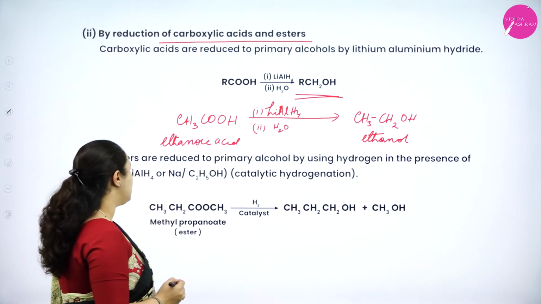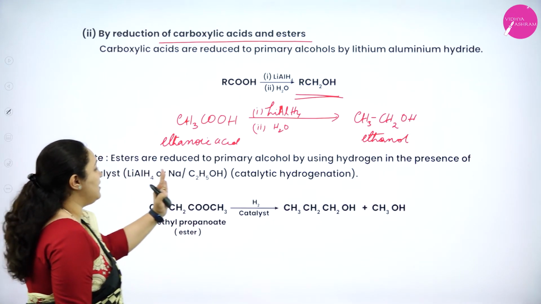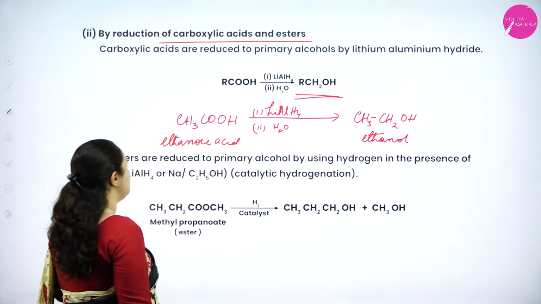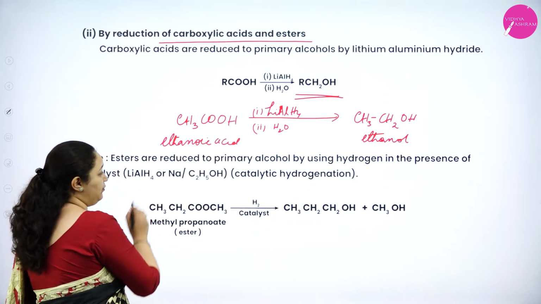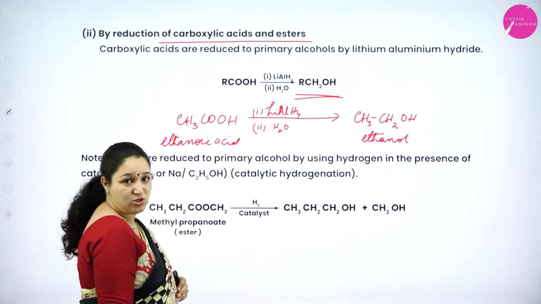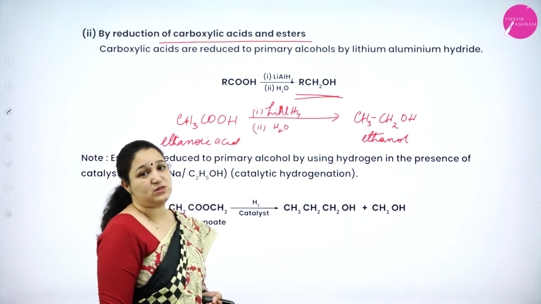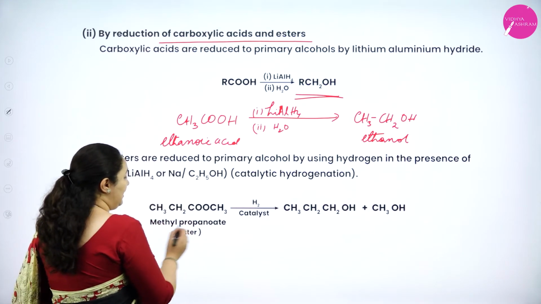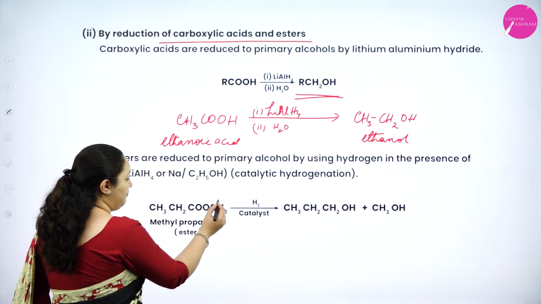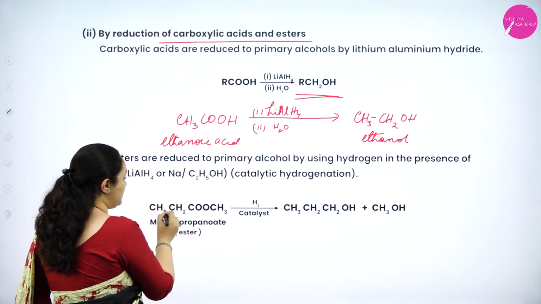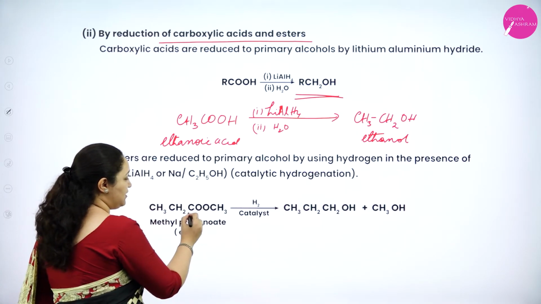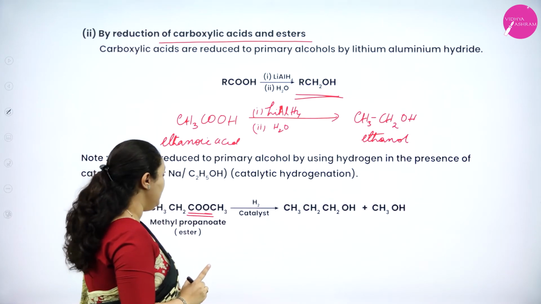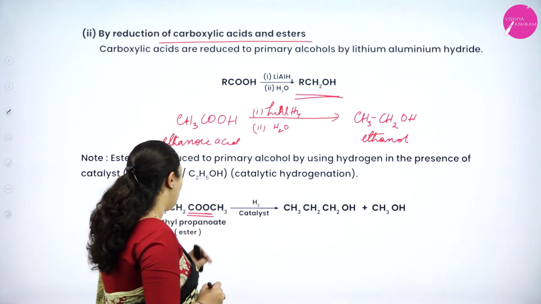Okay. Also, you can see esters are reduced to primary alcohol by using hydrogen in the presence of a catalyst, either lithium aluminum hydride or sodium in the presence of ethanol. So if I use methyl propanoate, that is CH3CH2COOCH3, it's an ester because it contains the C double bond O group. Okay, so the COO group is present. What will happen here?